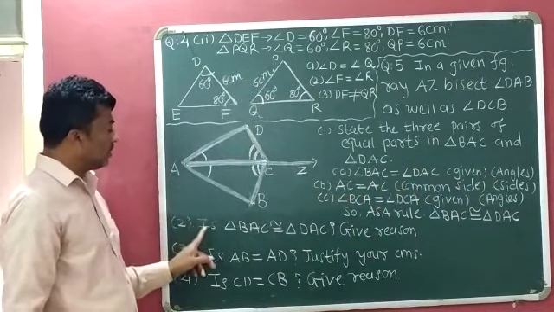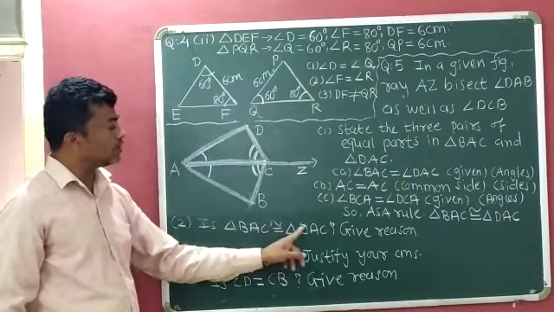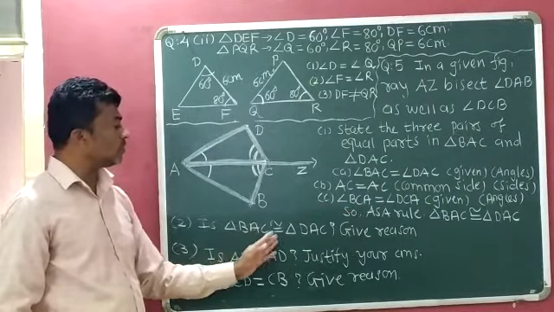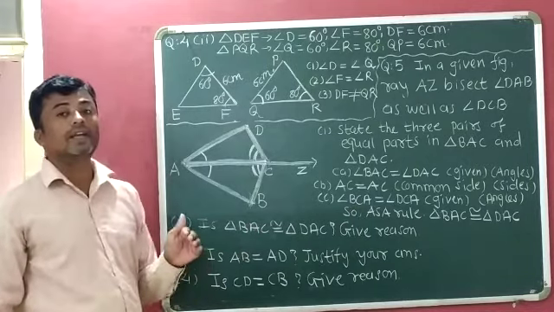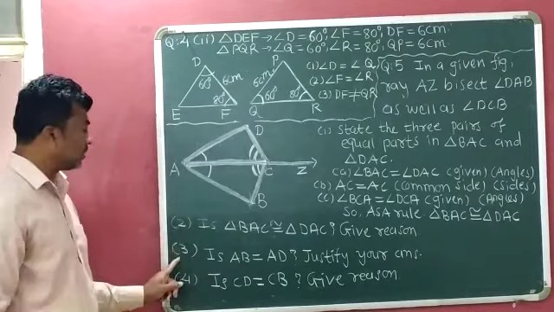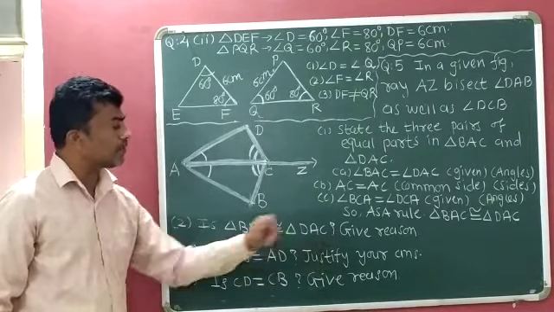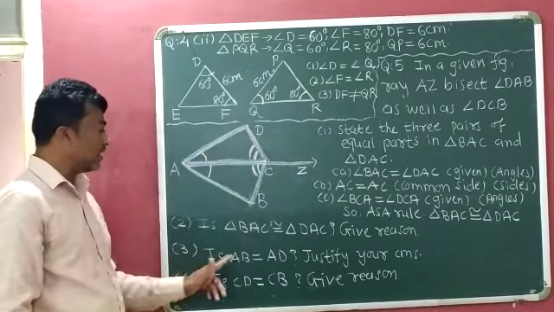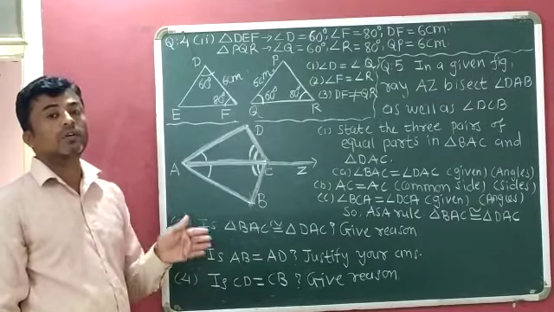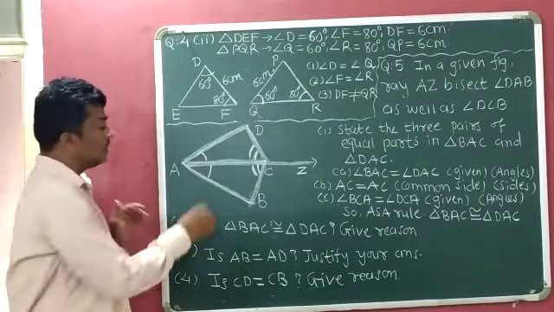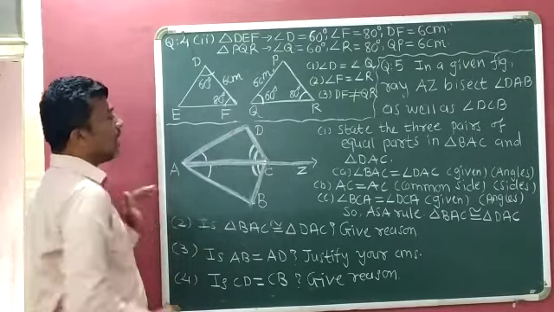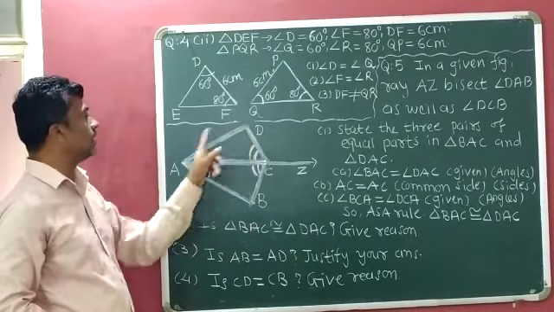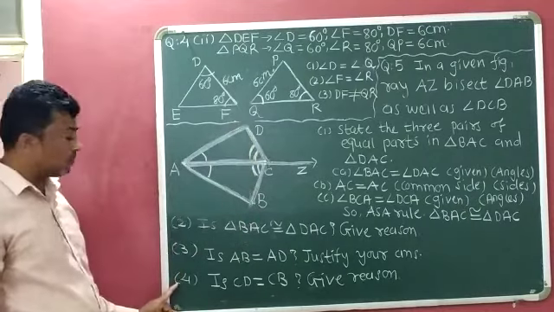Now question number 2. Is triangle BAC congruent to triangle DAC? Give reason. We already proved it here. Yes, triangle BAC is congruent to triangle DAC due to the ASA congruence rule. Now third, is AB equal to AD? Justify your answer. Yes, AB is equal to AD because they are corresponding parts of congruent triangles. AB and AD are corresponding parts of triangle BAC and triangle DAC.